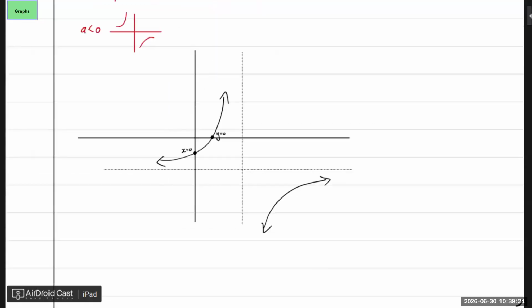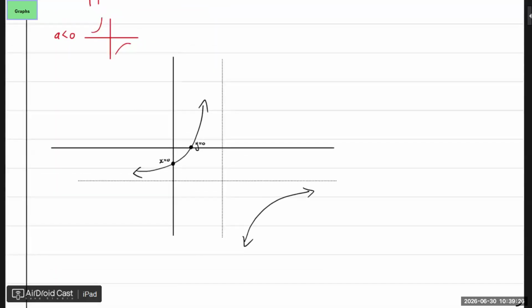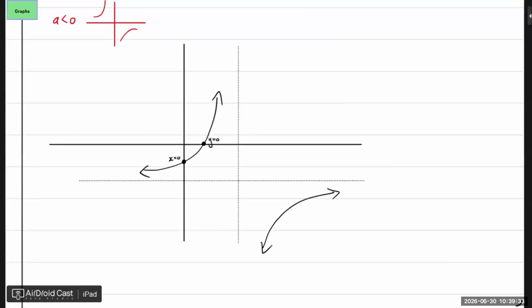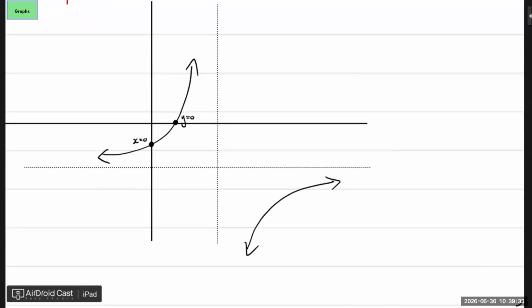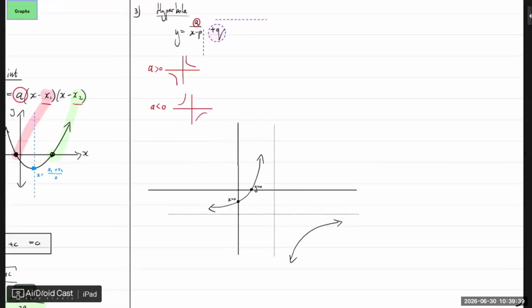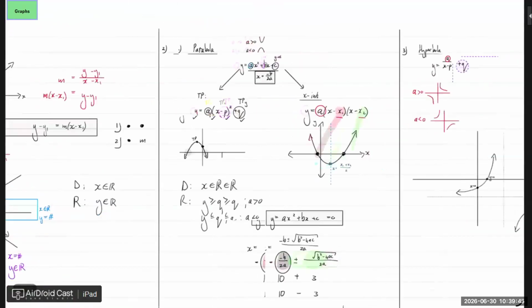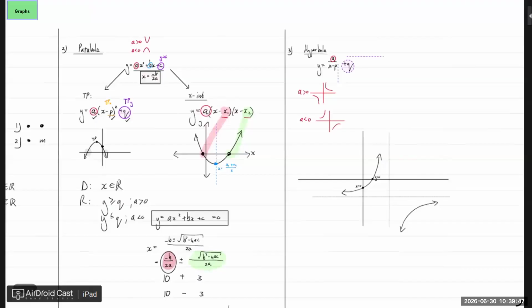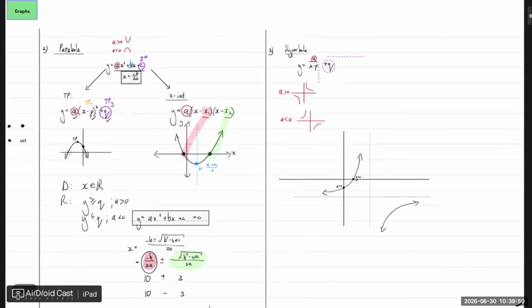All right. So we have the shape because of a, and we know in what quadrants it is, and we have the x-intercept and y-intercept based on just x equals 0, y equals 0. Then what else is important that gets also asked a lot of times when it comes to a hyperbola? The straight line doesn't have it, but the parabola has it. Parabola has one of it, the hyperbola has two of it.